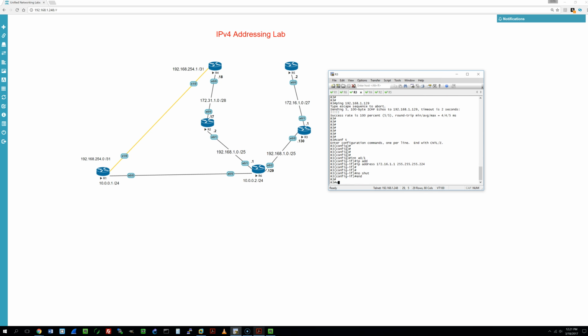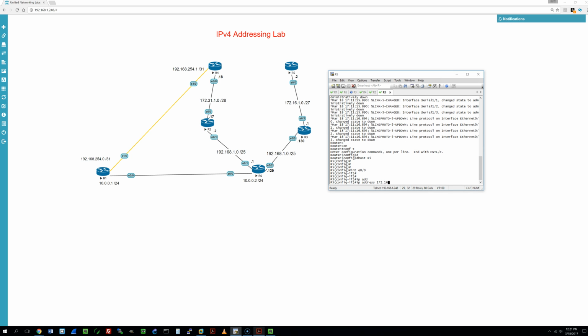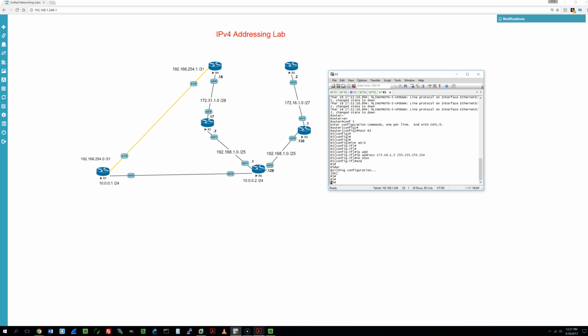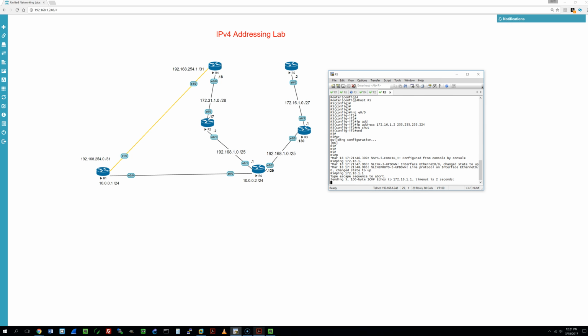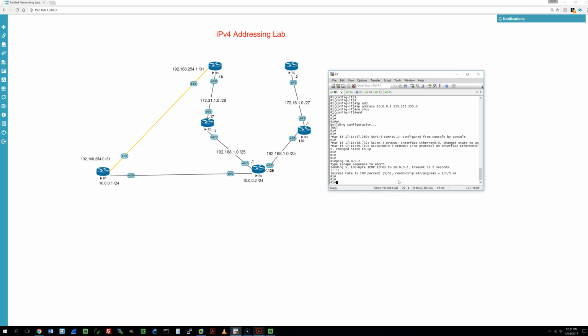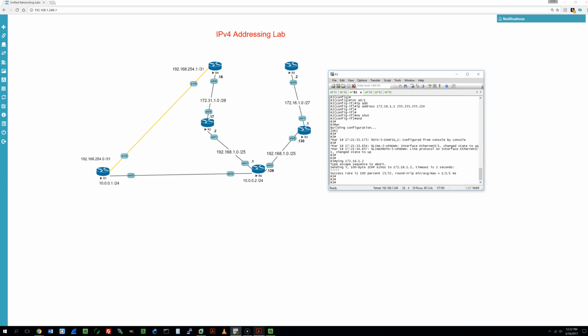Let's do a no shut. Okay, go into R5. It's just going to be the next IP address. Let's see if we can ping. 80%, 100%, and then okay, looks good.